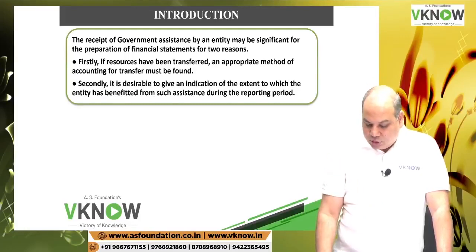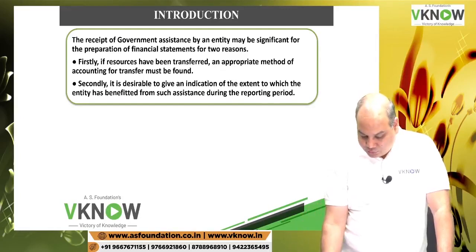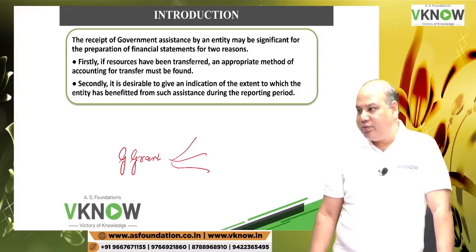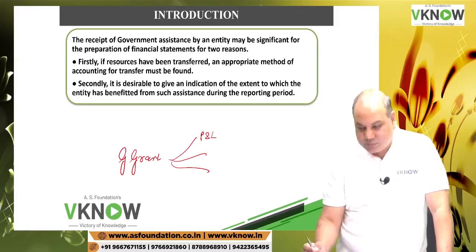The receipt of government assistance by an entity may be significant for the preparation of financial statements for two reasons. Now the question is, when you receive government grant, what should be the treatment? Should it be transferred to the P&L account?